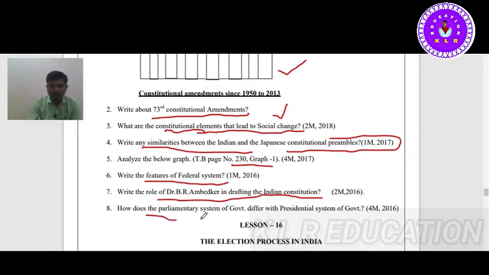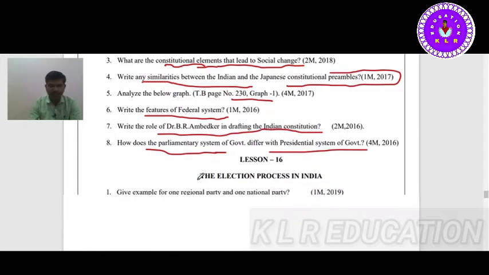How does the parliamentary system of government differ from the presidential system of government? As you all know, the Indian government is known as a parliamentary system of government, and the American system is a presidential system of government. You go through the textbook once and you will get an appropriate answer.